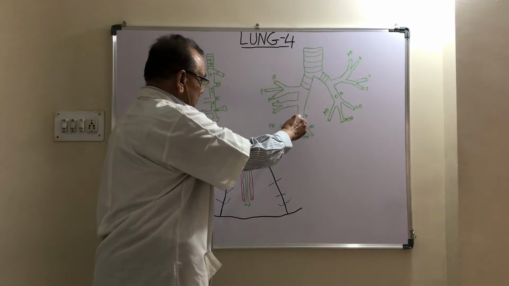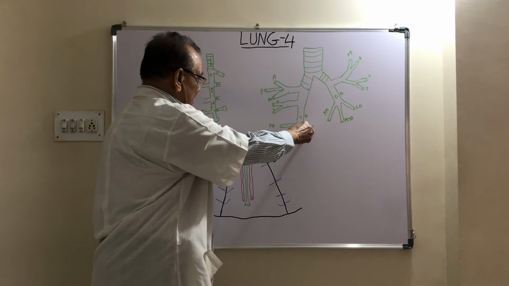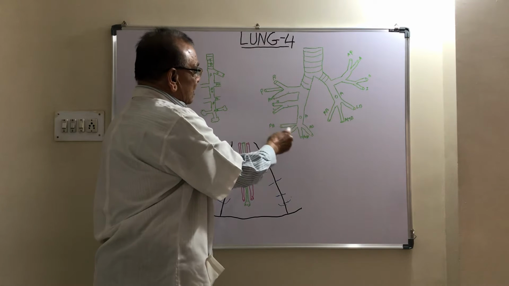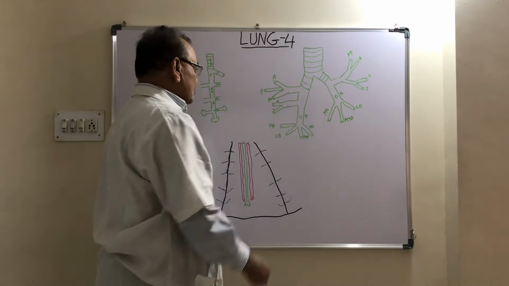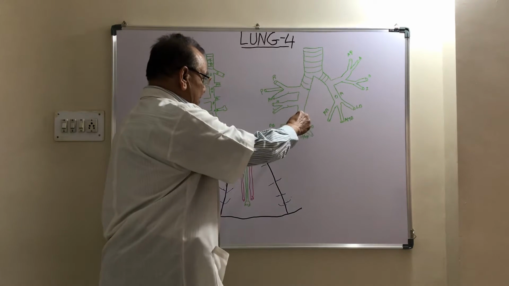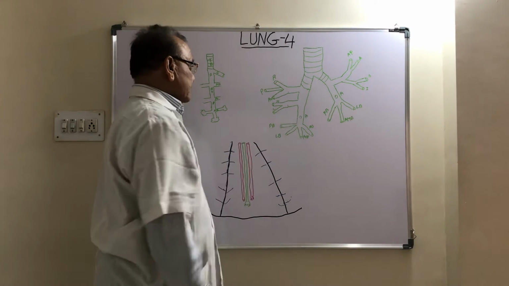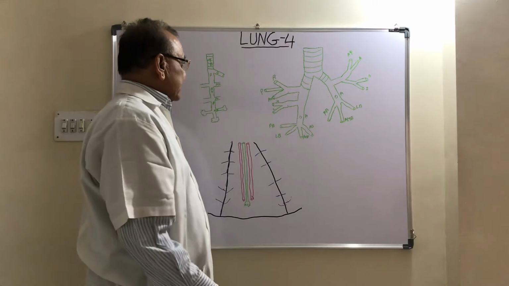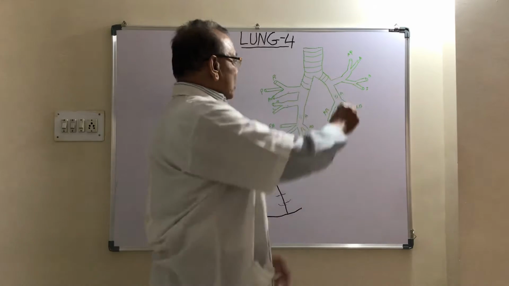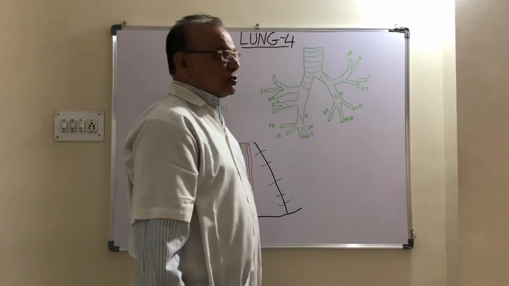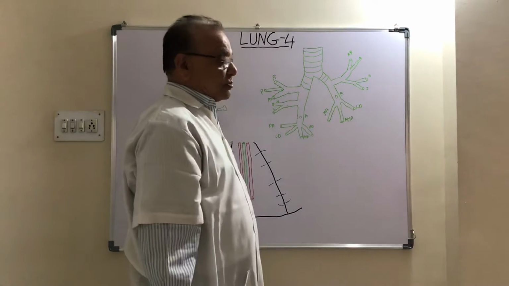One is apical, then anterior basal, posterior basal, medial basal and lateral basal. Again, the lower bronchus is divided into five segmental bronchi: apical, anterior basal, posterior basal, medial basal and lateral basal. It means that on the right side a total of 10 segmental bronchi are present, and on the left side the upper lobar bronchus is divided into four segmental bronchi, and the lower bronchus is also divided into four segmental bronchi.